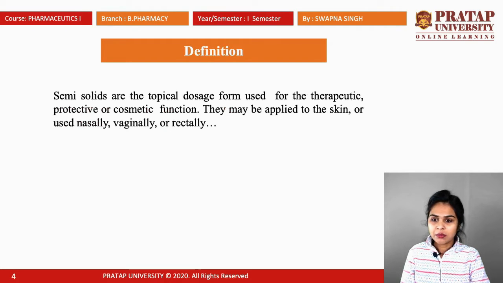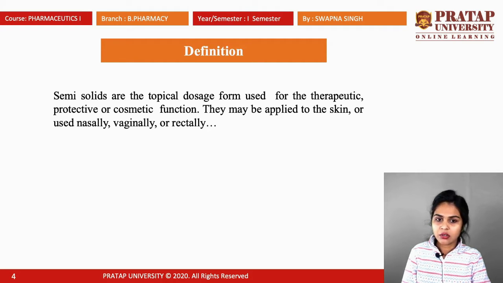Basically, semi-solids are topical dosage forms used for therapeutic, protective or cosmetic functions, and they may be applied to the skin or used nasally, vaginally or rectally. Semi-solid means it is not completely solid or completely liquid, but present in a semi-solid form. That's why it is known as a semi-solid preparation. We prepare it mostly for topical use, for therapeutic, protective or cosmetic functions.